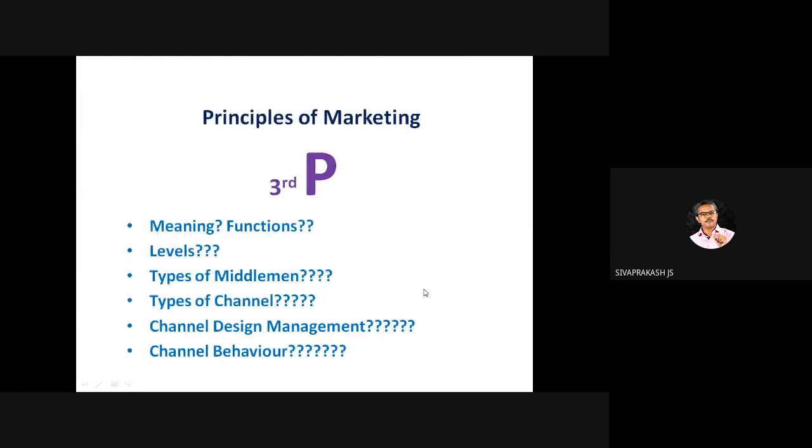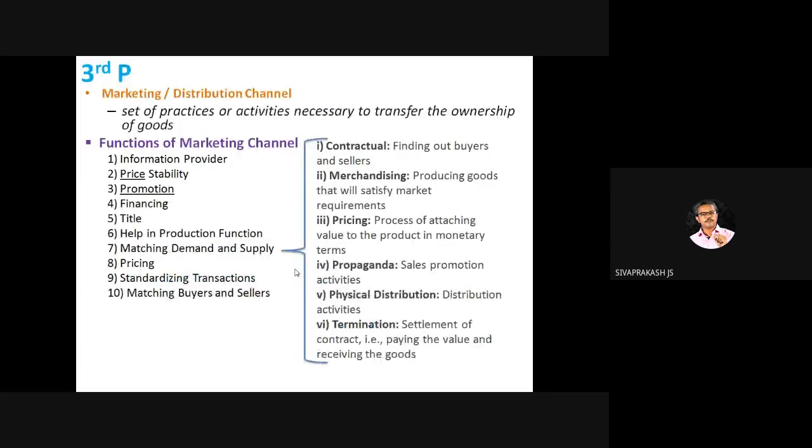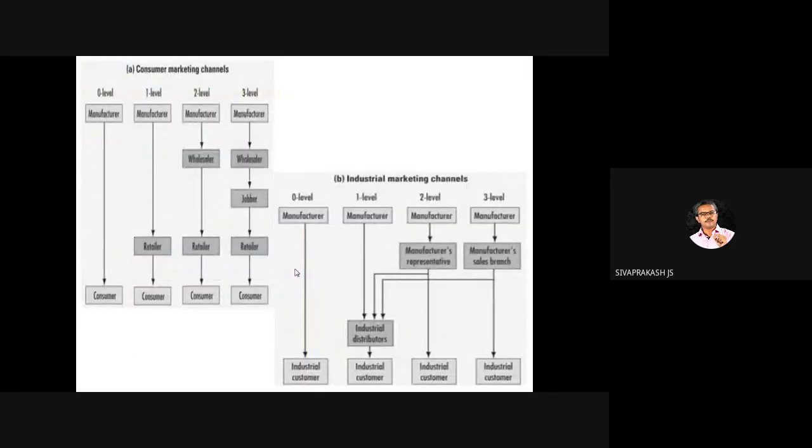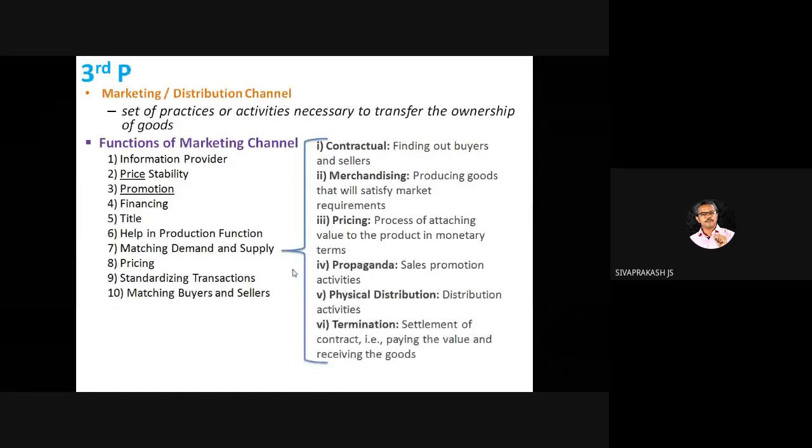Next, third P. What is the third P? Do you remember? Yeah. Place. What is that? Distribution channel. So in this you need to know what are the functions of place, what are the levels, what are the types of middlemen, what are the types of channel, how the channel design and management works, what is channel behavior, what is channel conflict. And these things can be expected from place. Right? Distribution channel. Functions of distribution channel.